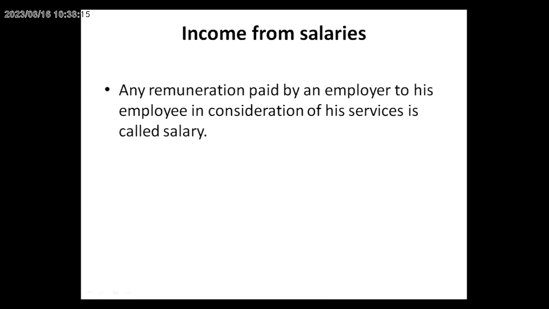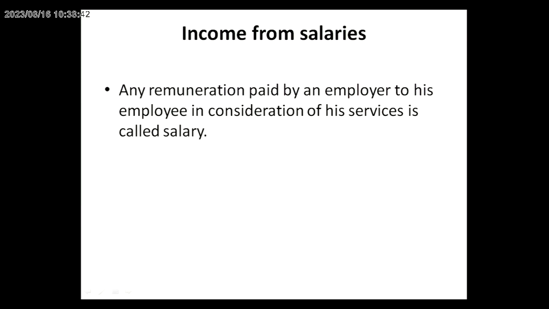Referring to all, we are going to see income from salary in income tax. In income tax, it is income received from the public by the government. So the government receives the income through tax. The tax is divided into two categories: one is direct tax, and another is indirect tax. The direct tax includes income tax. So the government receives income through direct taxes.